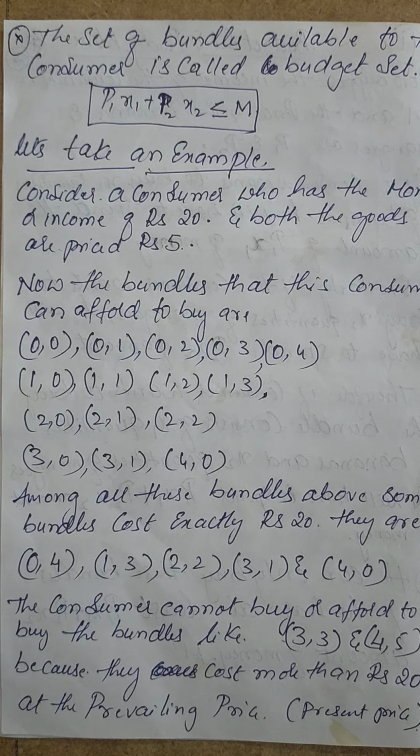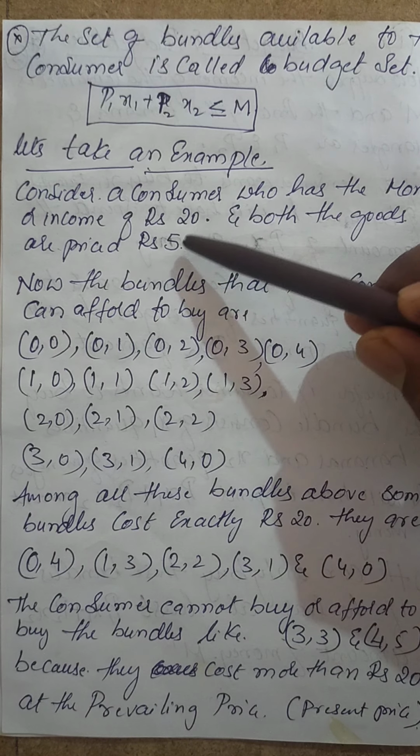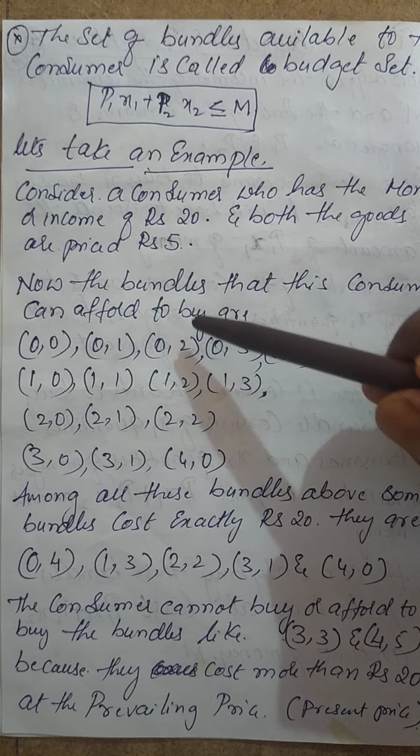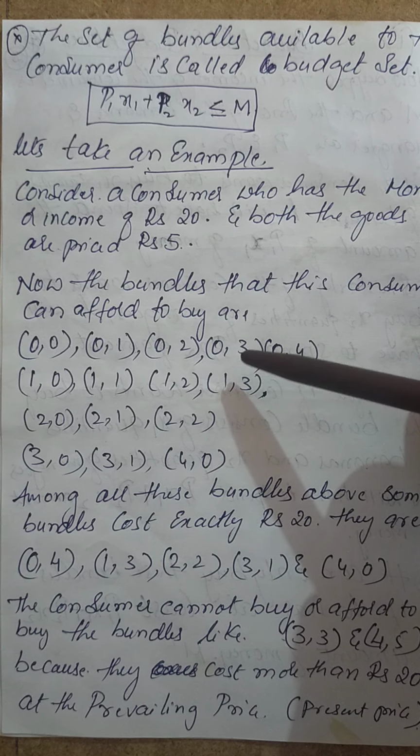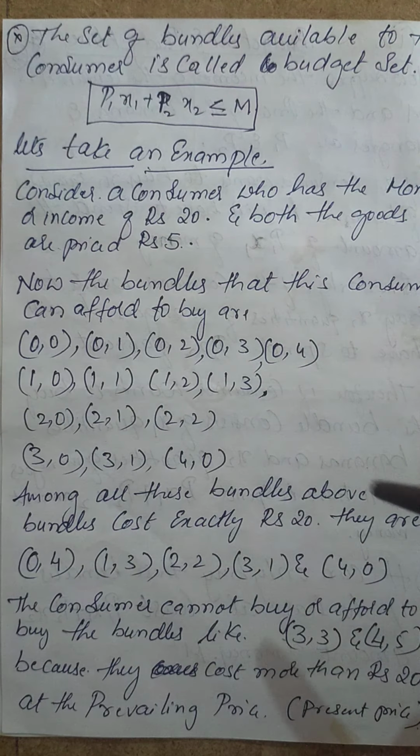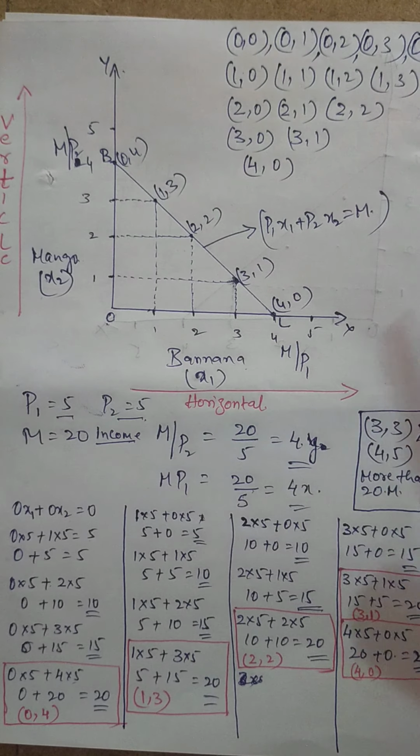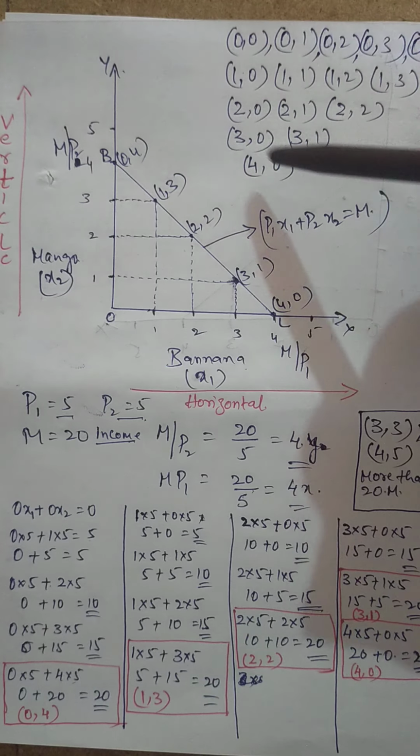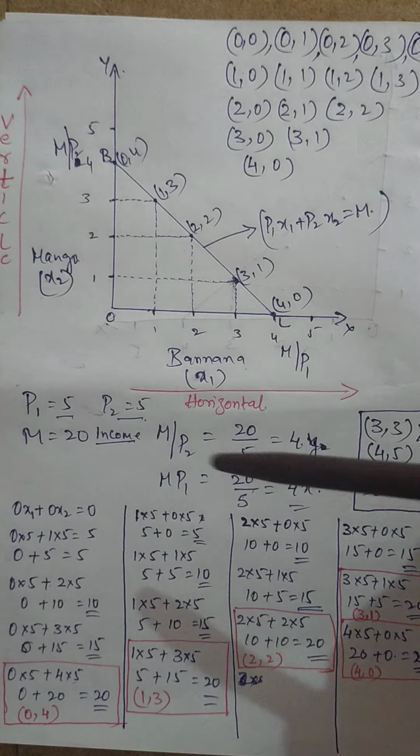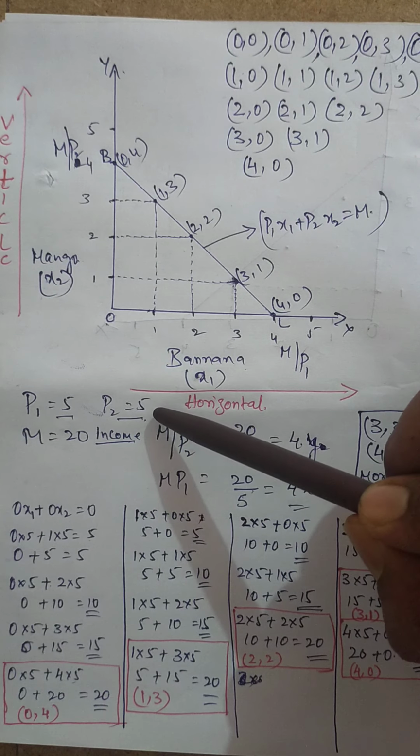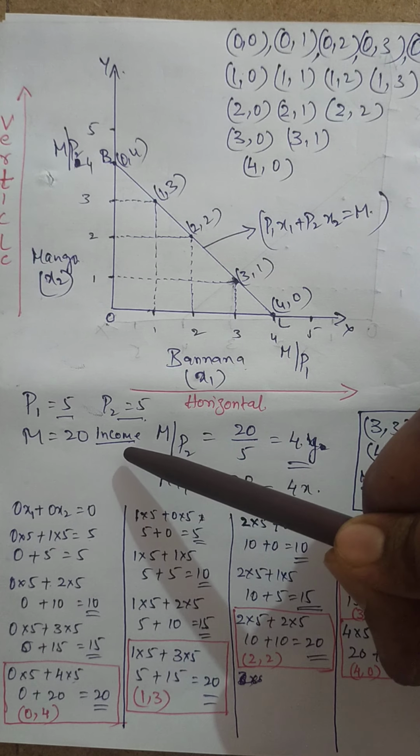So if that is the case, now we have to see how many bundles the consumer can afford or buy. For this income and this price, what combinations is he going to purchase? We have shown that very clearly. Let me show you through the graph. Please observe here. These are the combinations that the consumer is going to purchase. The price of the first good is 5 rupees, the price of the second good is also 5 rupees, and the income earned by the consumer is 20.